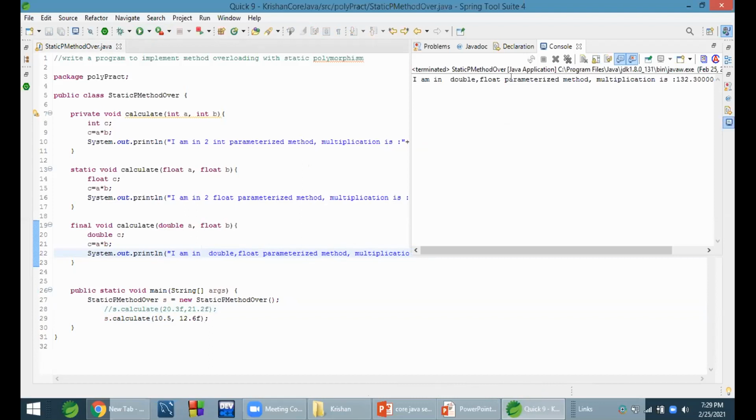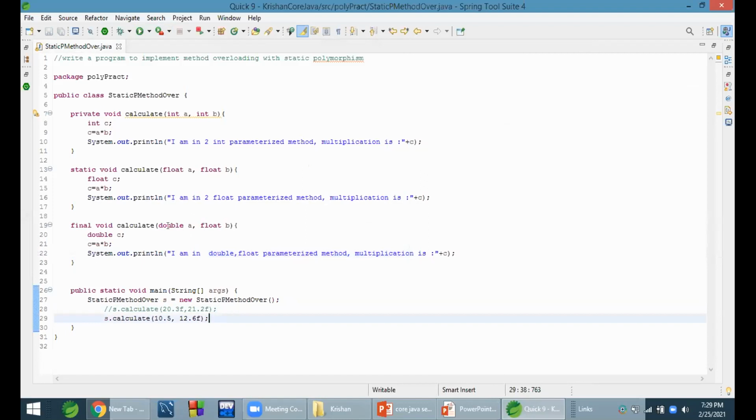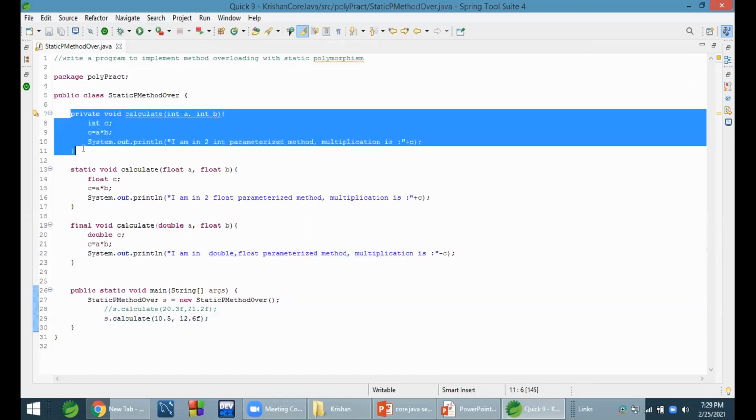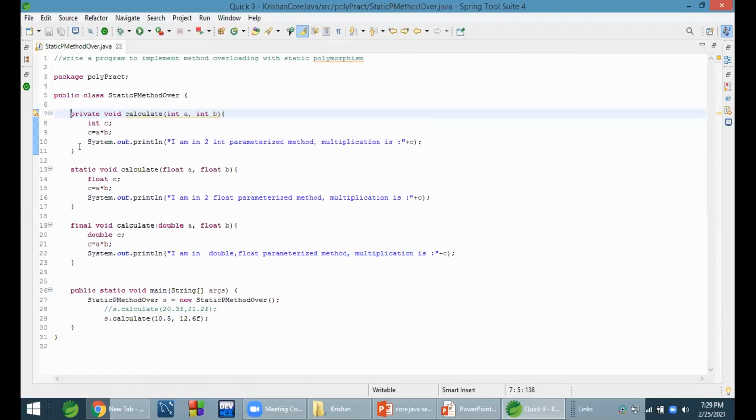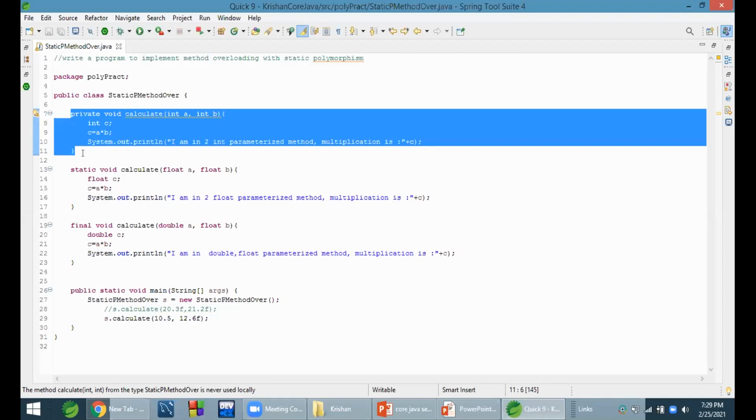I am in double float parameterized method. Multiplication is this. In the same way, to overload this, we will create an object, we will call the method, and we'll pass two integer values. This method will get overloaded. This is called method overloading using static polymorphism.